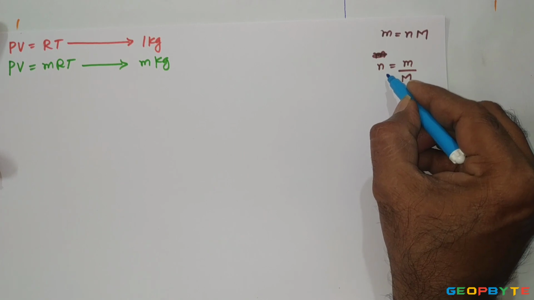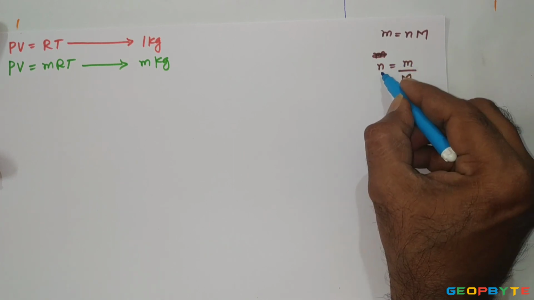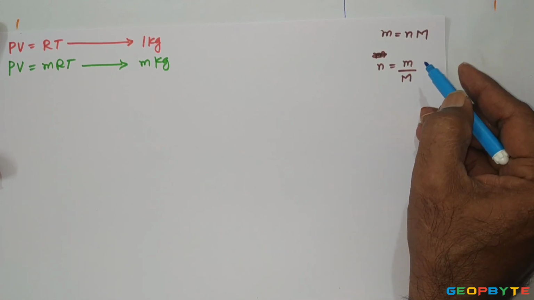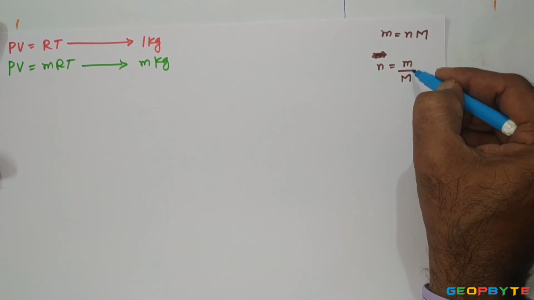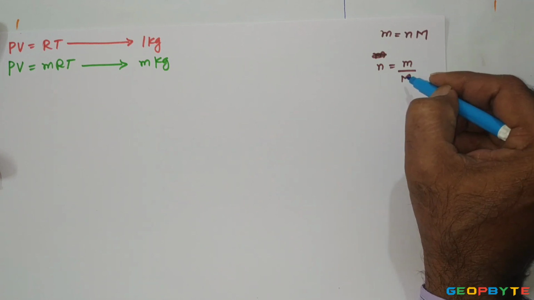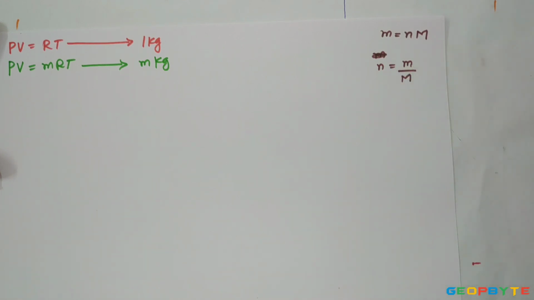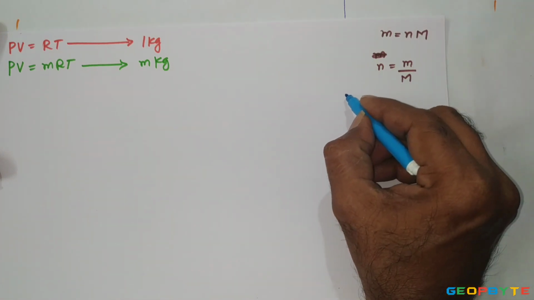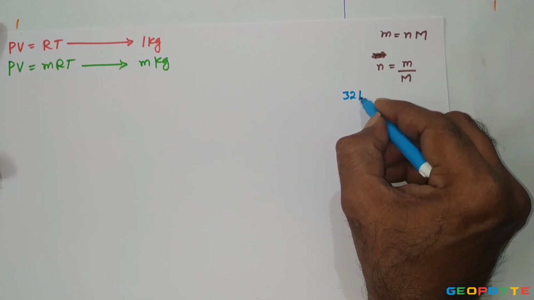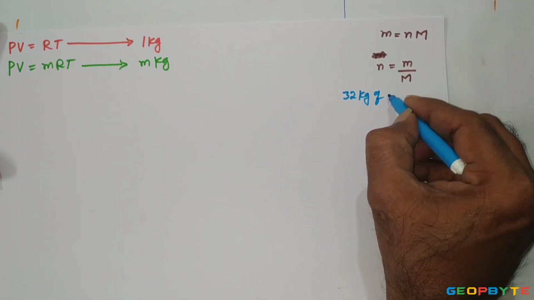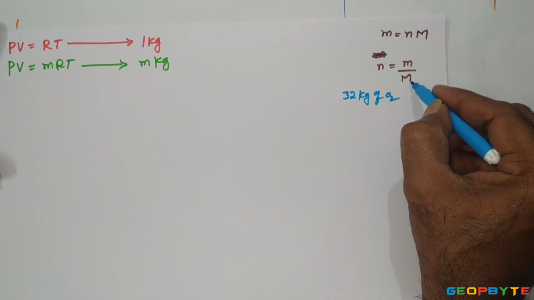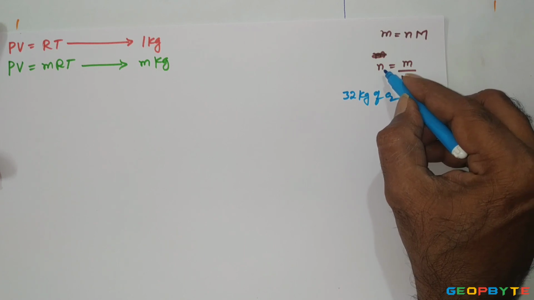A mole is defined like this. A mole of a substance has a mass numerically equal to its molecular weight. It means if the mass of the gas is equal to its own molecular weight, then the number of moles equals 1. If I take 32 kg of oxygen, the molecular weight of oxygen is 32, then 32 by 32 equals 1.